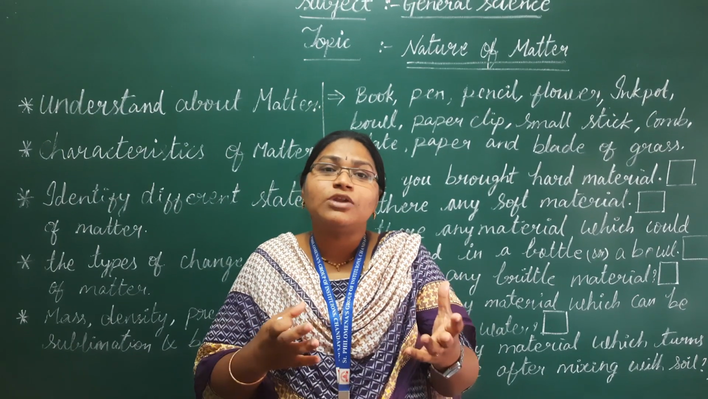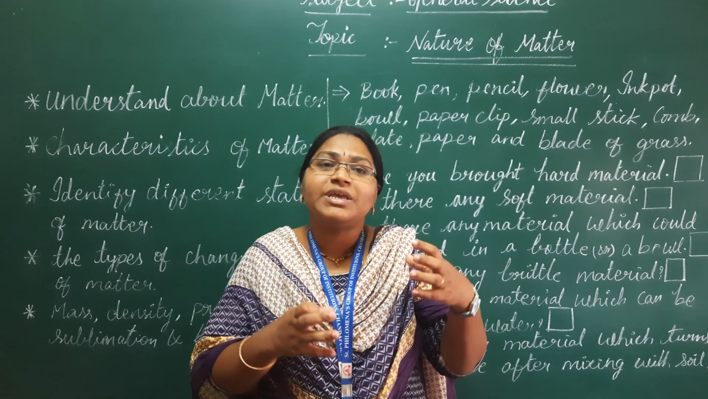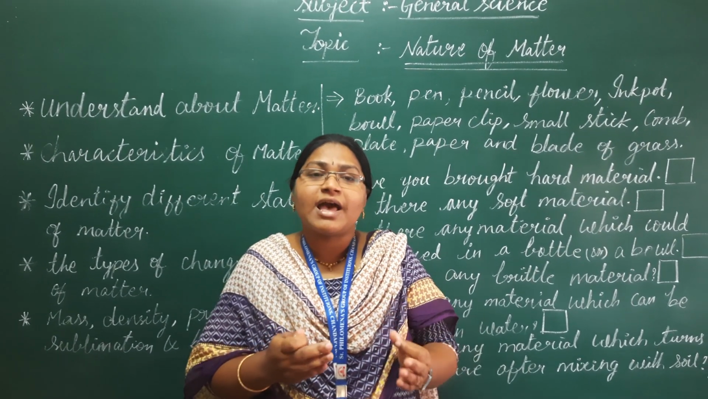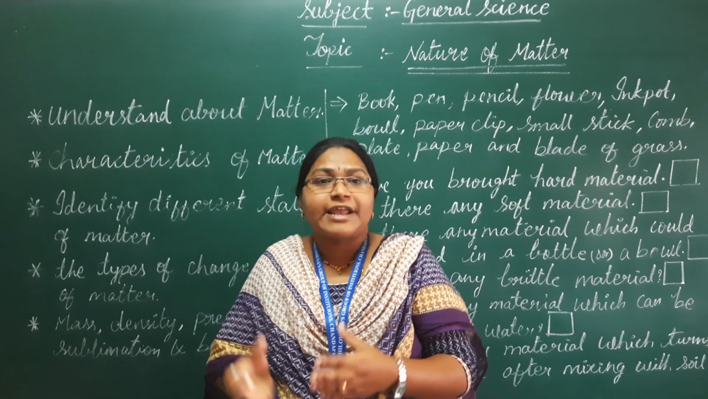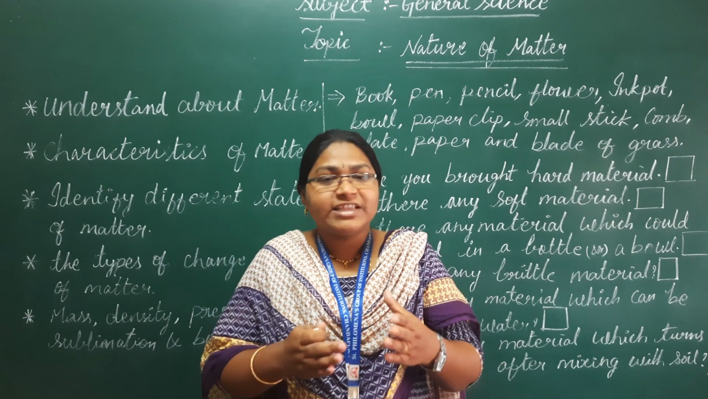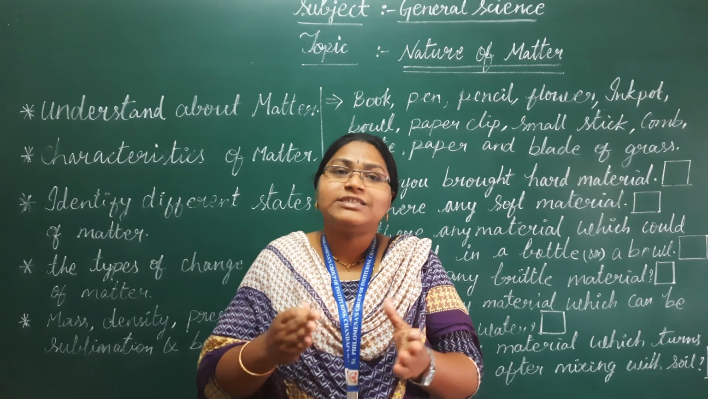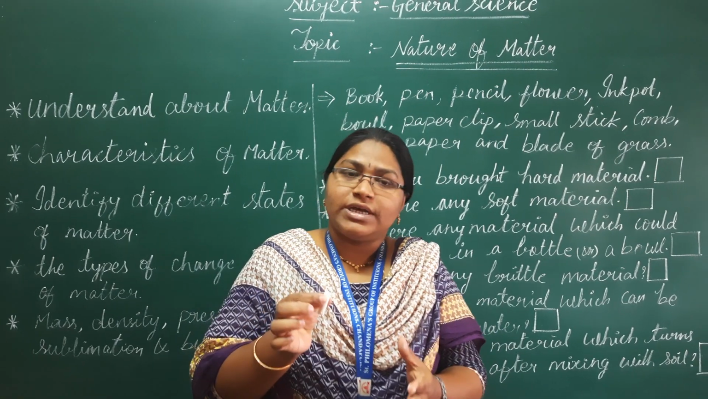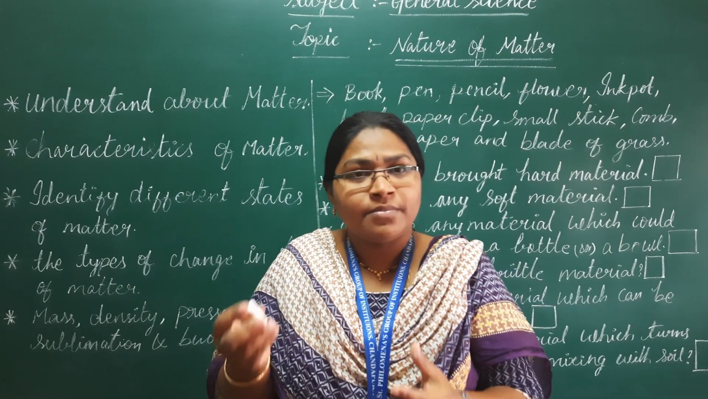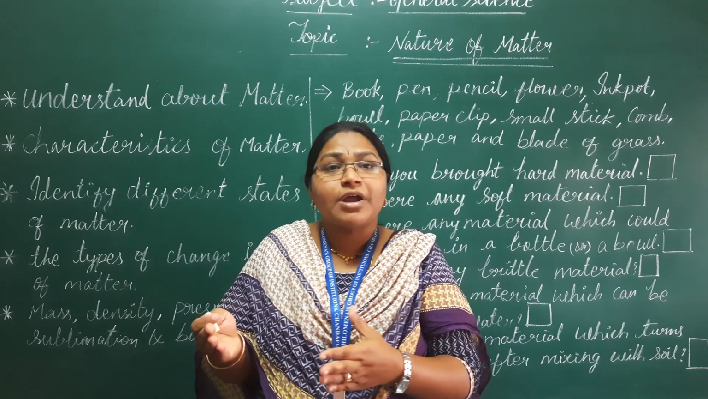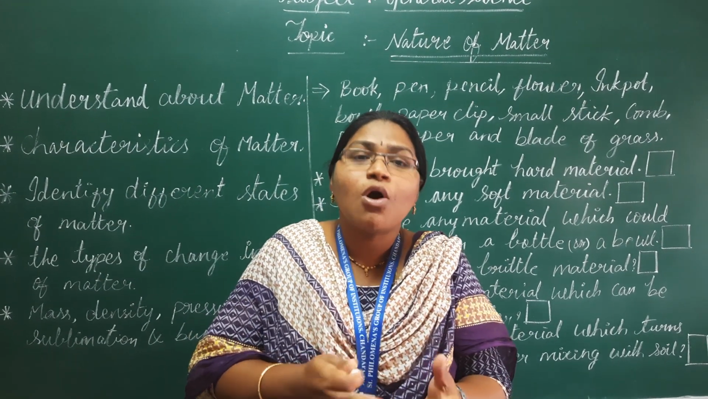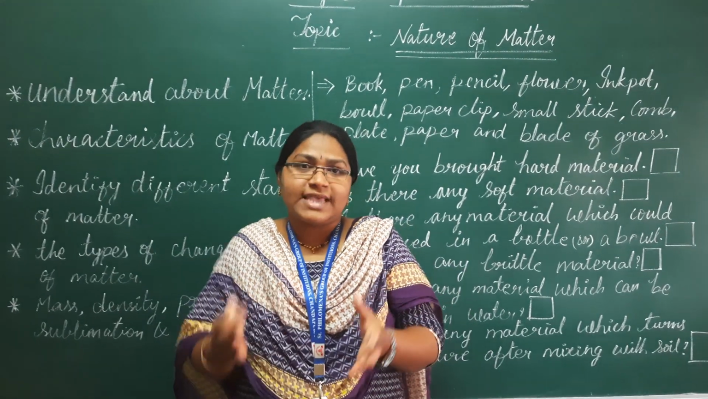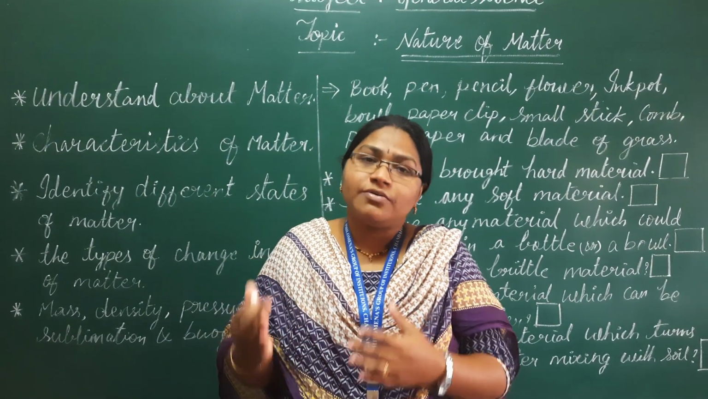Some materials look the same, meaning they appear similar, but they have different characteristics. For example, a book doesn't look like a pen. How you hold a pen or a pencil is different from how you hold a book. So all the materials are not the same. They are different from one another.